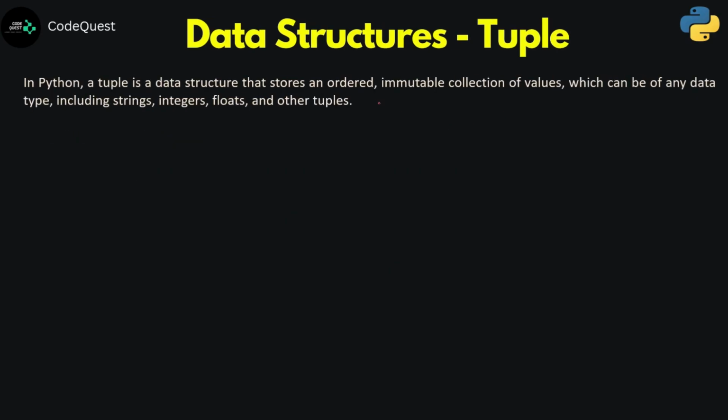The second category of data structure is your tuple, and a tuple is a data structure that is again ordered. It is immutable, unlike your list, where you can make changes by adding and removing elements. In a tuple you cannot modify the original, so it is an immutable collection of values, which can again be of any data type. You can keep strings, integers, floats, and even other tuples inside it.